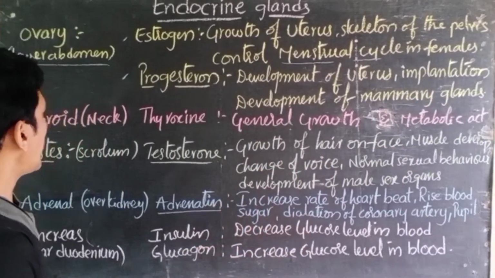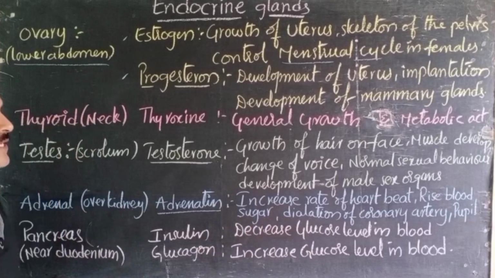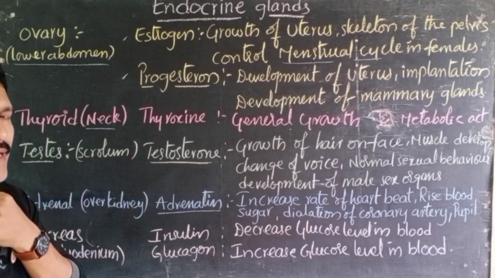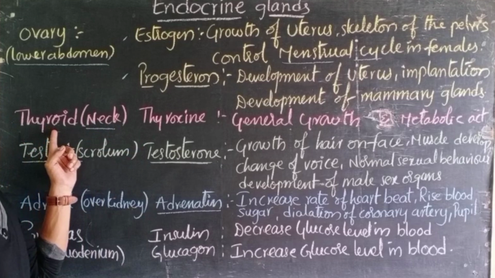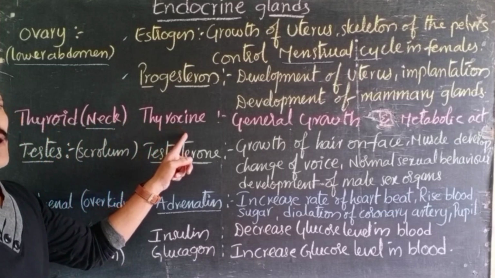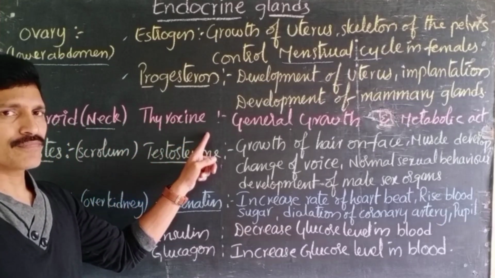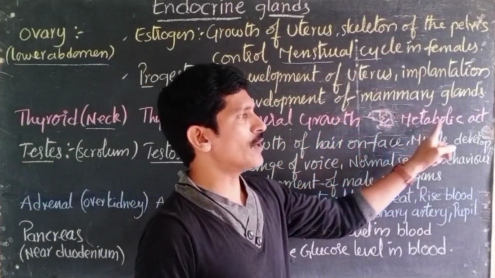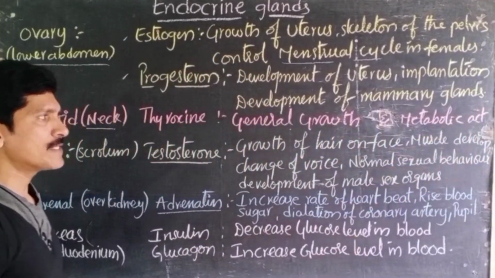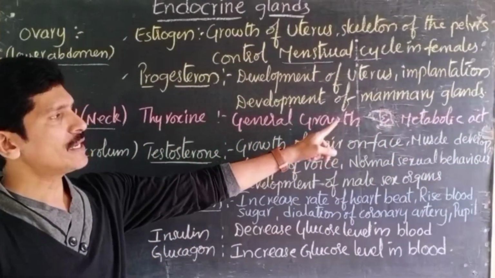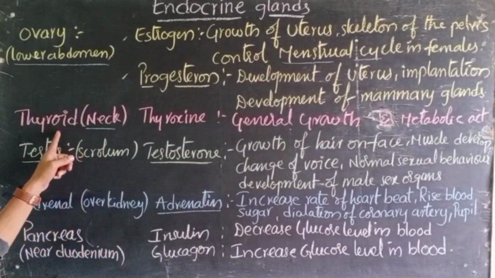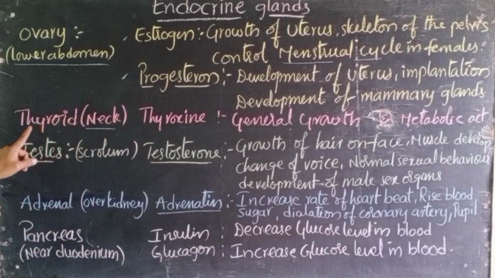Later, another important endocrine gland is the thyroid gland. The location of the thyroid gland is near the neck itself. Here we can find the thyroid gland. This thyroid gland secretes a hormone called thyroxine. Thyroxine helps in the general growth of the body, and the metabolic activities in the body are also under the control of thyroxine secreted from the thyroid gland.